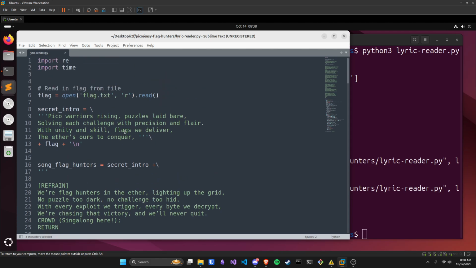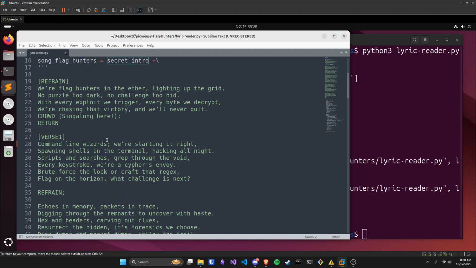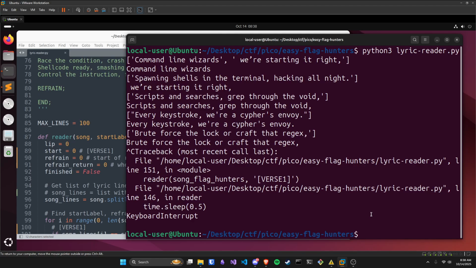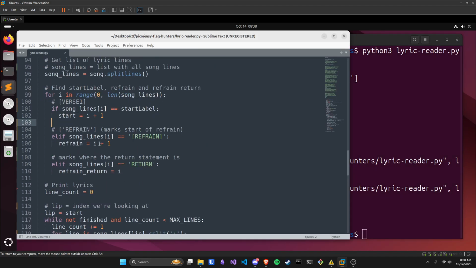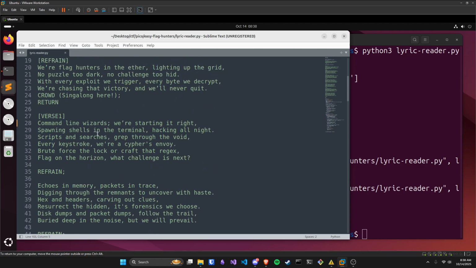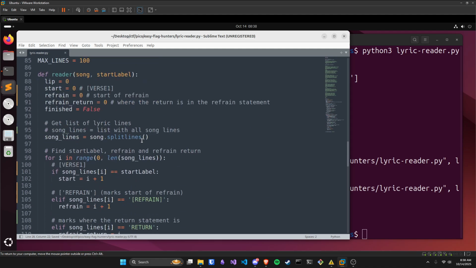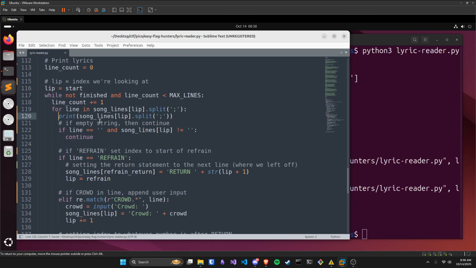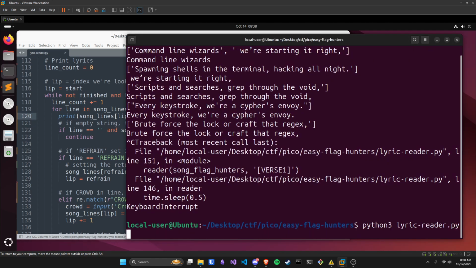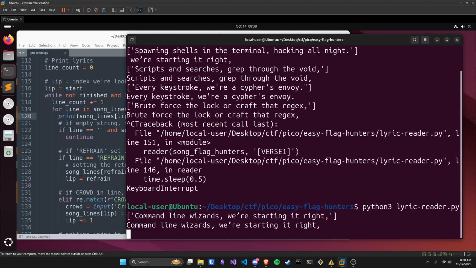And we do want to start at the top because remember, our flag variable, the contents of that flag, is in the secret intro. So let's go test that out. I'm going to also undo that change I made up here. And then I'm also going to comment this out. Or actually, I'll keep that commented in so you can see that. So I'm going to go start it up.